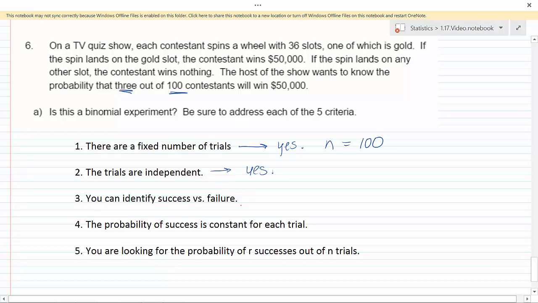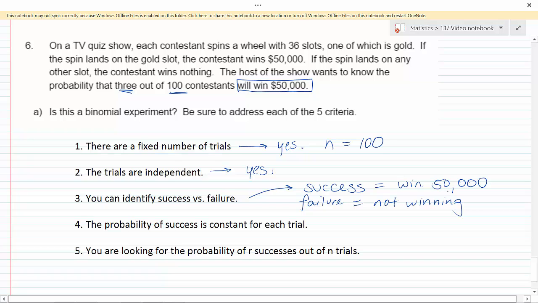Can we identify success versus failure? In this case, I'm going to call success winning the 50,000. And I'm going to label it that way because the host wants to know the probability that 3 out of 100 will win. So that's why I'm calling that success. And then failure is not winning.